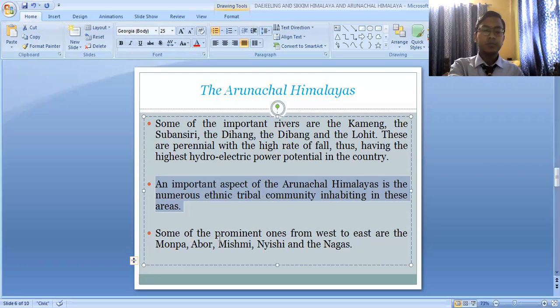Some of the prominent ones from west to east are the Monpa, the Abor, the Mismi, the Nisi, and the Nagas. These are some of the common tribal groups who have settled in this part of the Arunachal Himalaya.